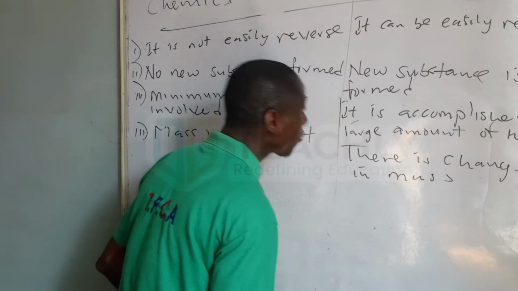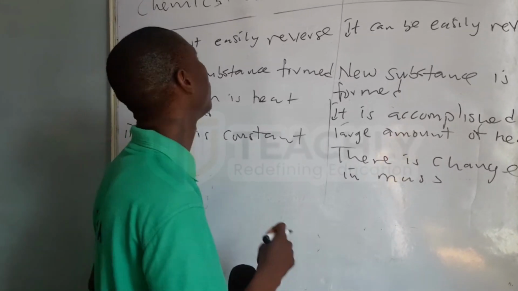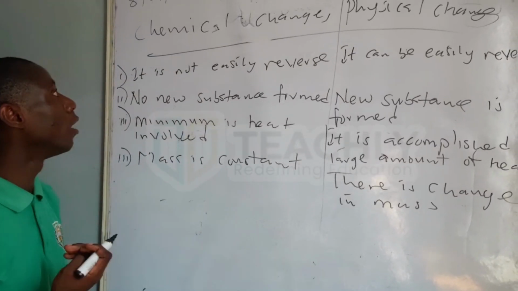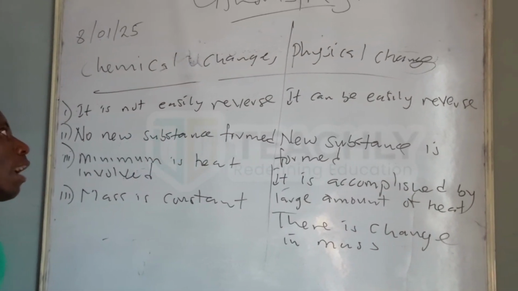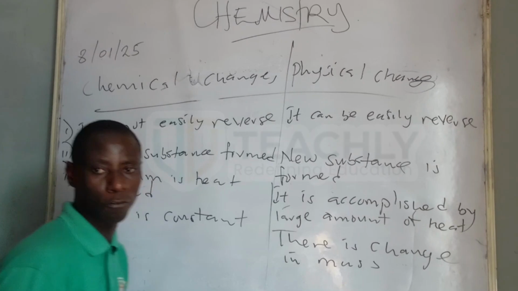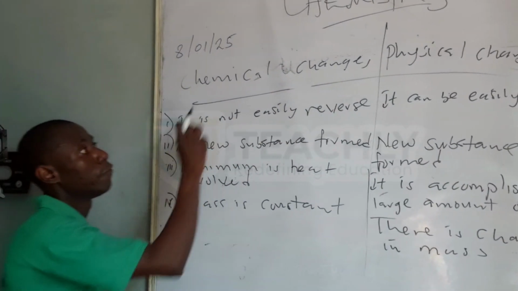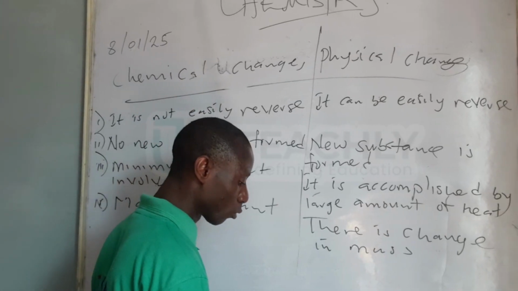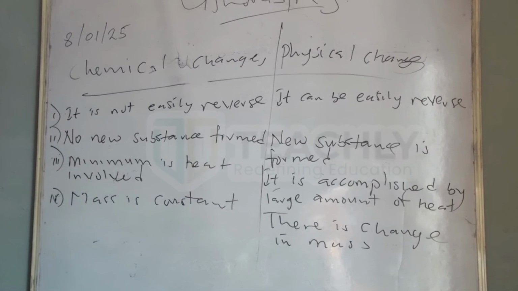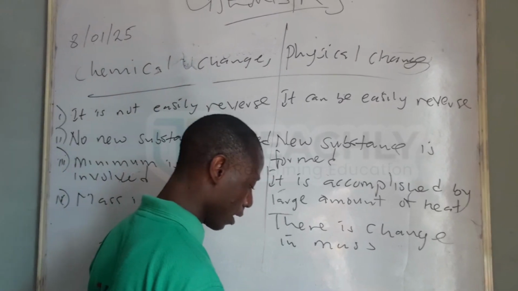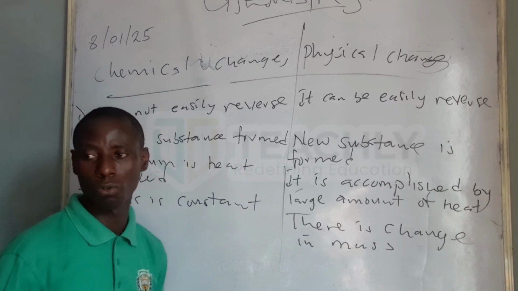With this, we are able to now look at the definition of chemistry, then the types of changes we have in chemistry, which are physical and chemical changes, and we have seen the difference in tabular form. At least four differences between physical changes and chemical changes. So next time we meet, we move to the next aspect. So I would like to stop here. This is where we stop for today under this introduction to chemistry.